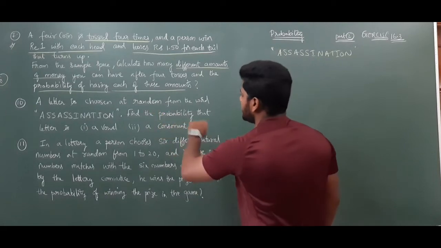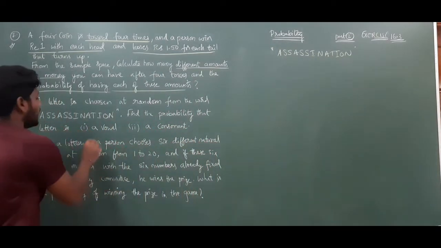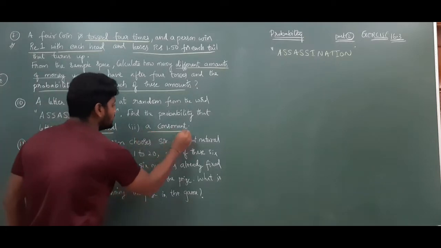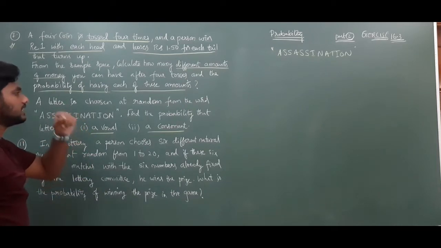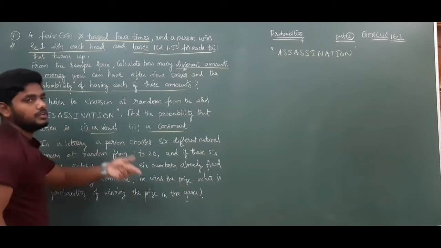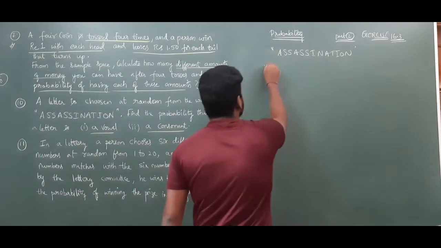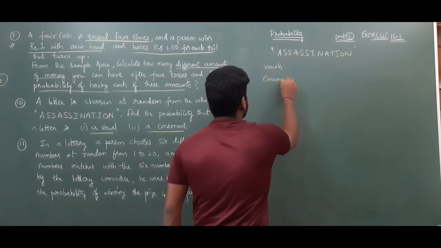A letter is chosen at random from the word ASSASSINATION. Find the probability that the letter is a vowel and the probability that the letter is a consonant. Out of 13 letters, choosing a letter is nothing but choosing a single letter. That should be a vowel. See how many vowels we have in this? How many consonants we have here?